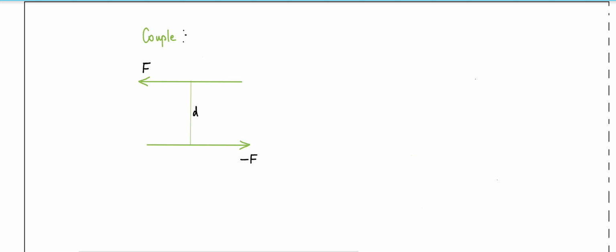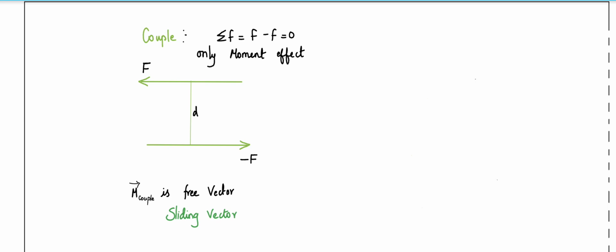Next we would like to discuss the couple. What is a couple? Two forces acting equal and opposite, separated by a distance d. Here you can see the summation of force will be 0. Plus F and minus F provide 0. Only the moment effect is there.